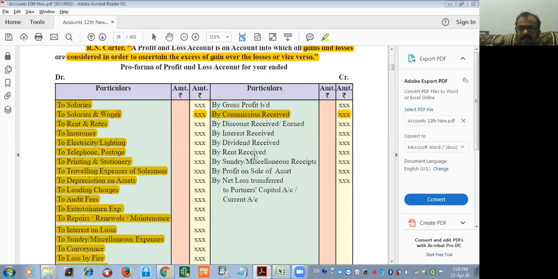Now read the credit side. By gross profit brought down, by commission received, by discount received or earned, by interest received, by dividend received, by rent received, by sundry or miscellaneous receipts, by profit on sale of assets, by net loss transferred to partners' capital account or current account.